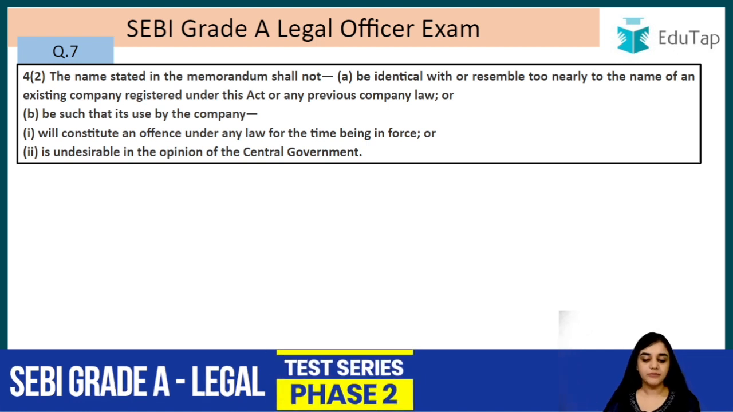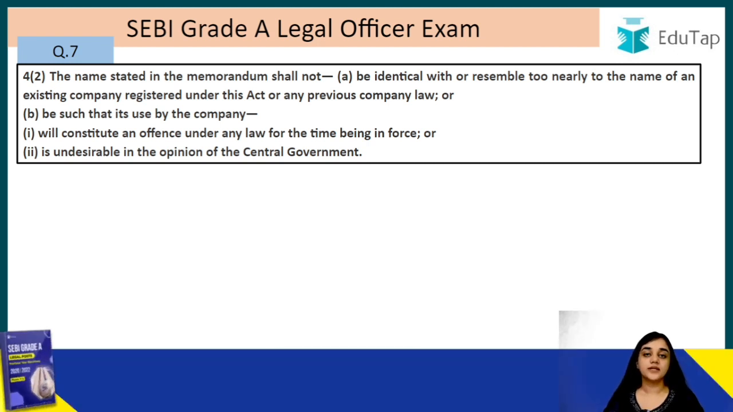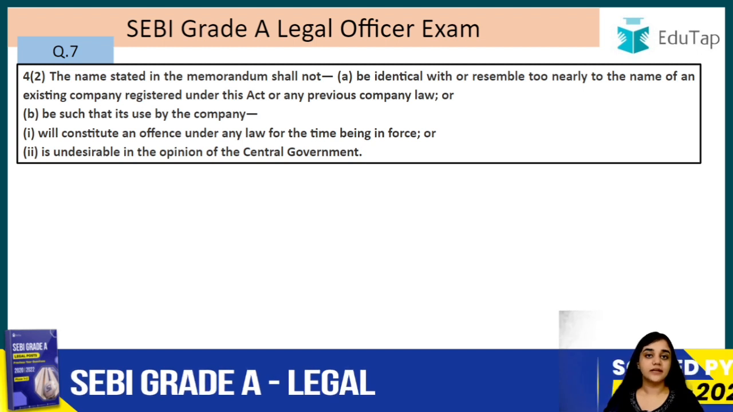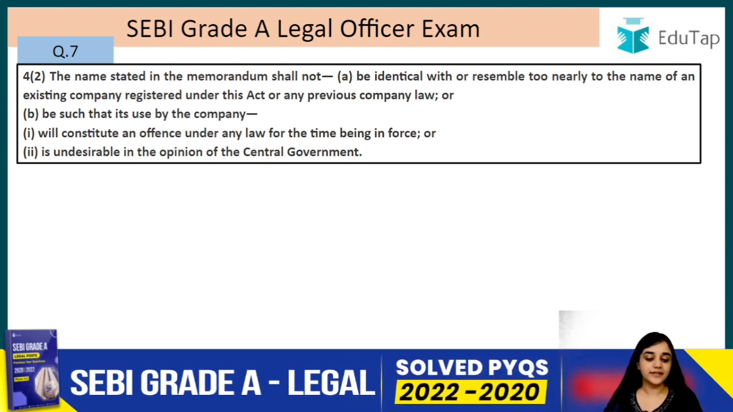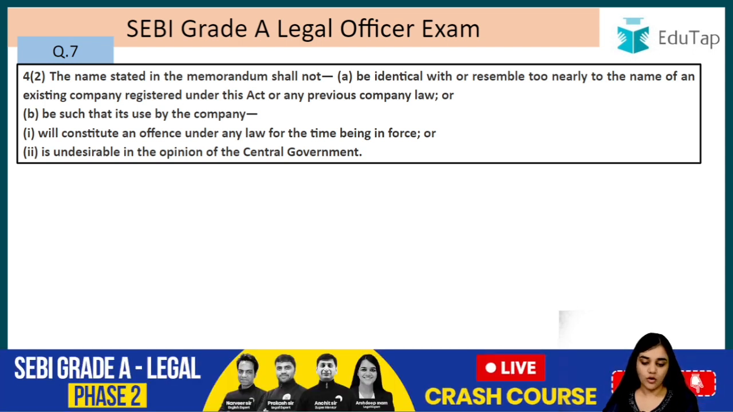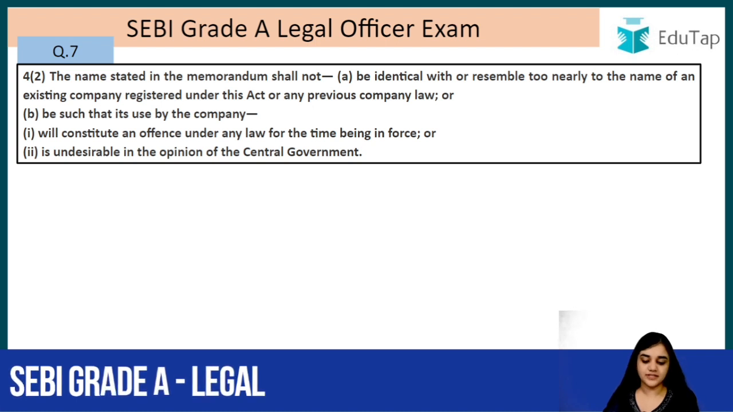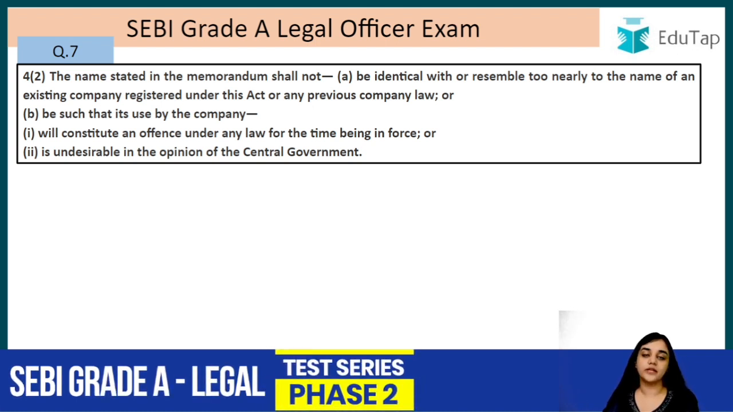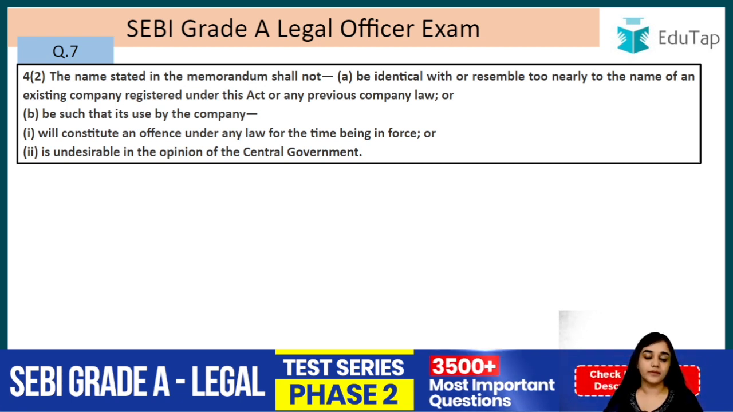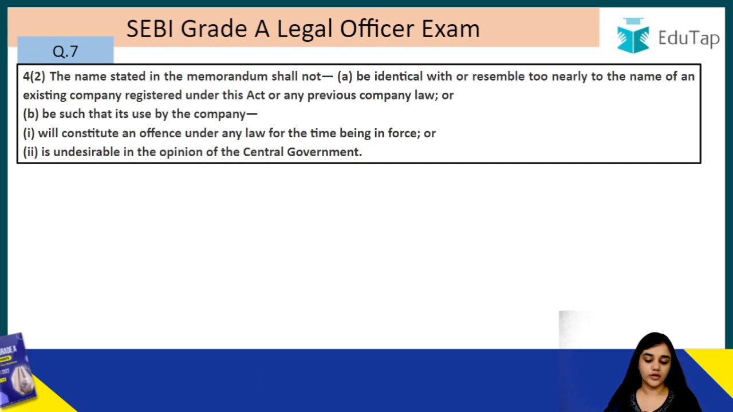So, now the name stated in the memorandum shall not... Because a company is a distinct legal entity, it requires a name. So, that is why it is written that the name cannot be identical with, or resemble too nearly, the name of an existing company registered under this Act or any previous law, or be such that its use by the company will constitute an offence under any law for the time being in force. So, you cannot use an offensive name, or a name that is undesirable in the opinion of the central government. If the central government thinks that the name is undesirable, in that case you cannot use such names for your company, right?